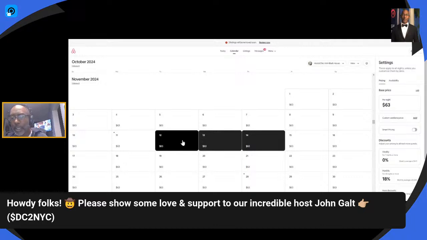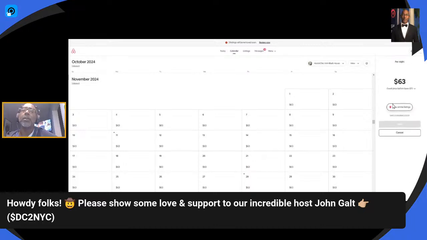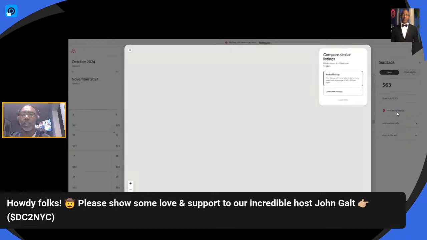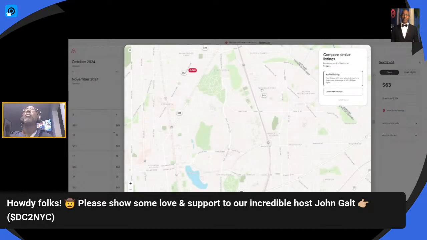What Airbnb allows you to do, and if anyone is having trouble hearing me in the chat, please let me know. You can see this room is listed at, let's say, $63 per night. We just picked three random days here, and it's $63 a night. One of the things Airbnb allows you to do is view similar listings. So we're going to take a look at some similar listings. Here for the book listings, that's the first category.